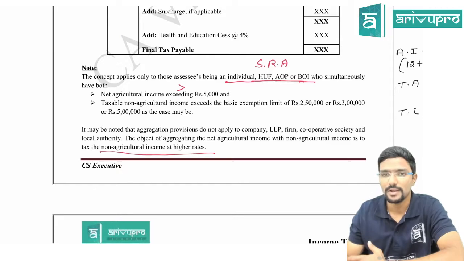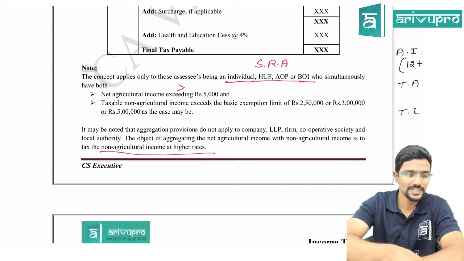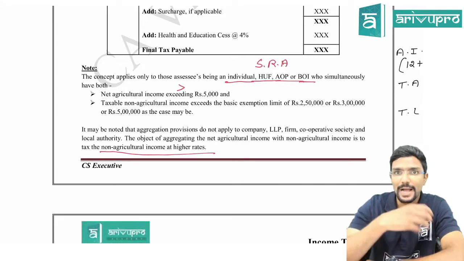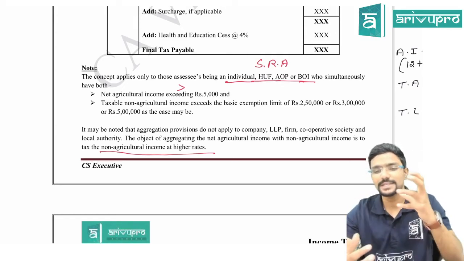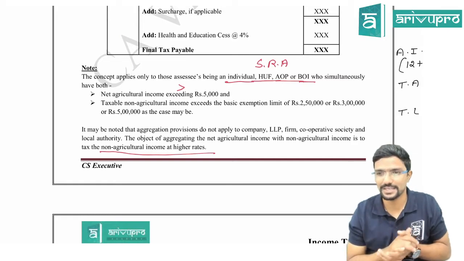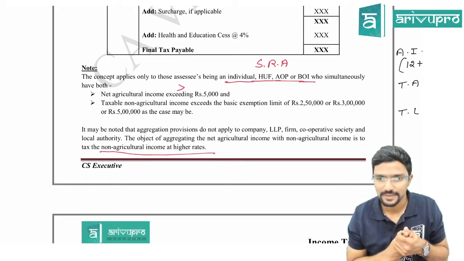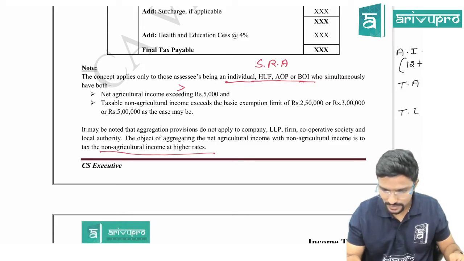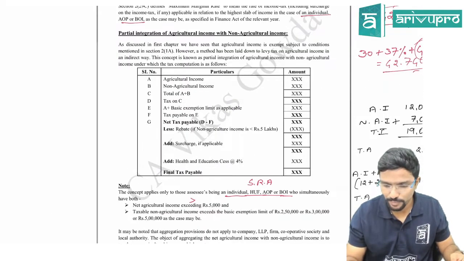For example, assume I have agriculture income only 10,000, whereas non-agriculture income I have 6 lakh. In that case, this concept might not hold so good. But here why they have included this is just to ask people who are having both agriculture income as well as non-agriculture income at a higher amount to pay little extra tax. That's all. Clear, guys?